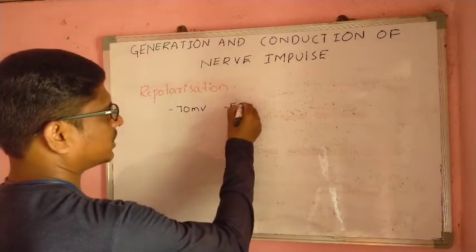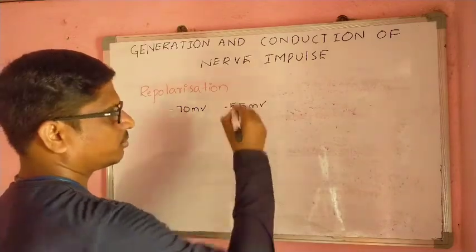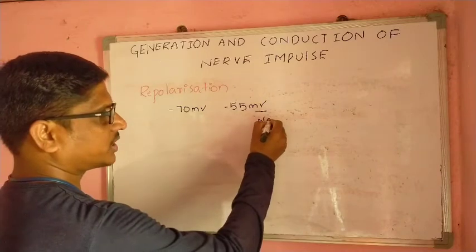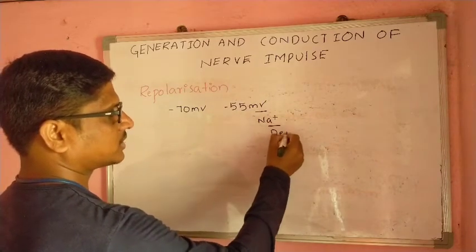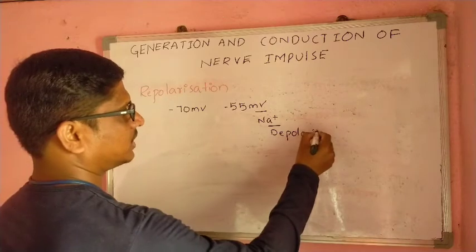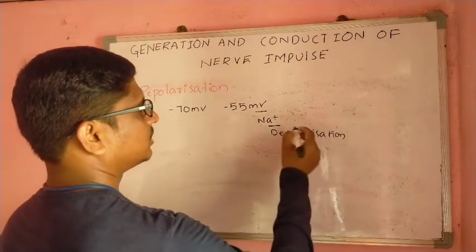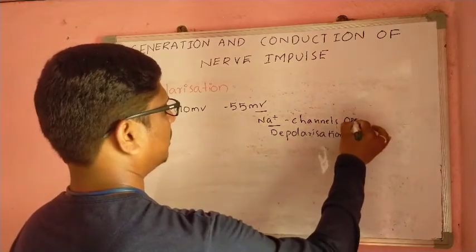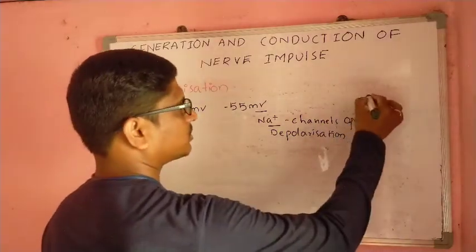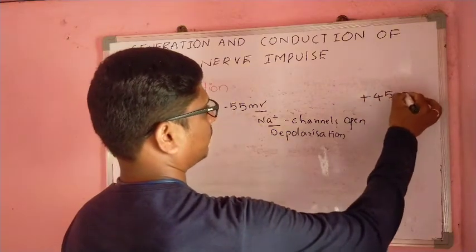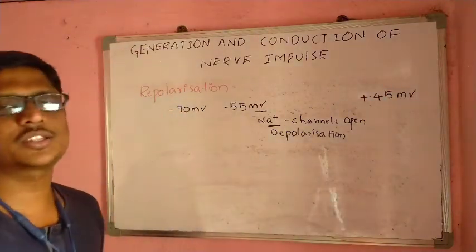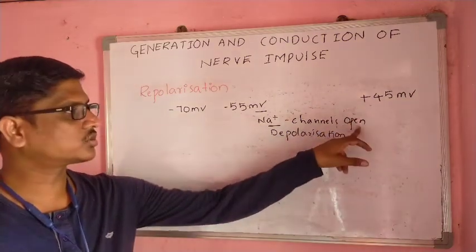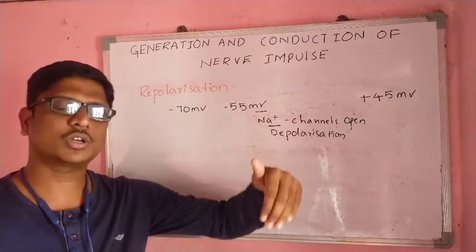When an action potential is generated at minus 55 millivolts, the sodium channels get opened and cause the depolarization. The sodium channels open completely up to plus 45 millivolts. So up to plus 45 millivolts, sodium is continuously pumped into the axoplasm.